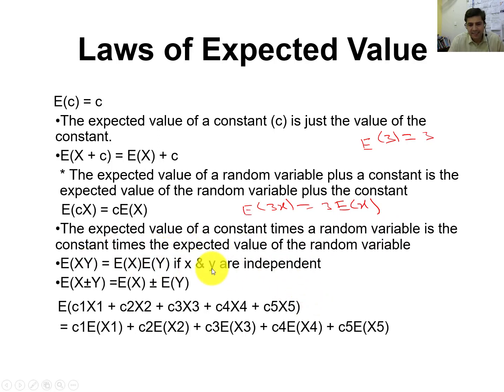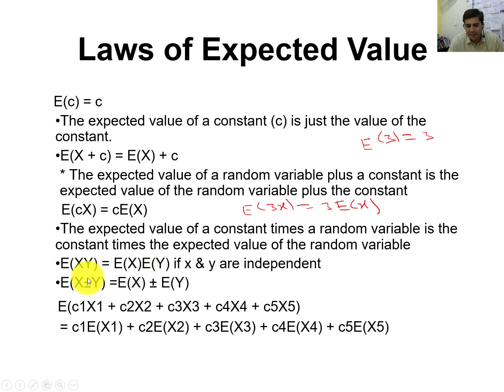If x and y are independent, meaning x does not depend on y and y does not depend on x, so the probability of x will not be affected while y occurs, and the probability of y will not be affected while x occurs, then in this case E of x into y will be Ex into Ey.